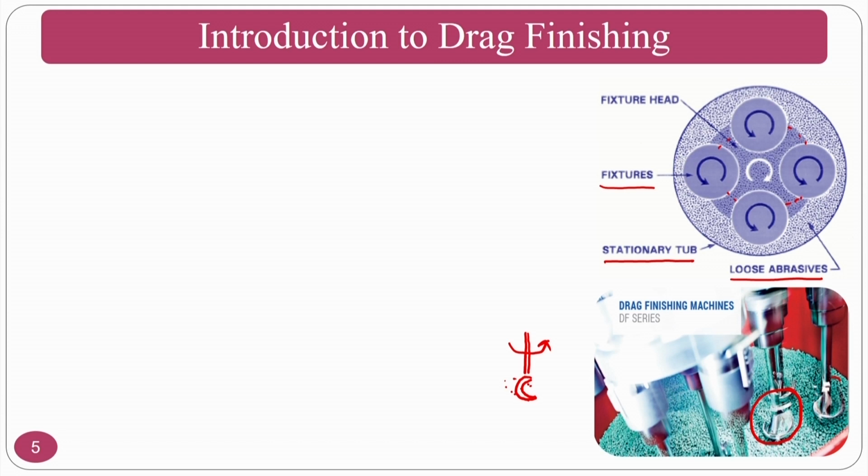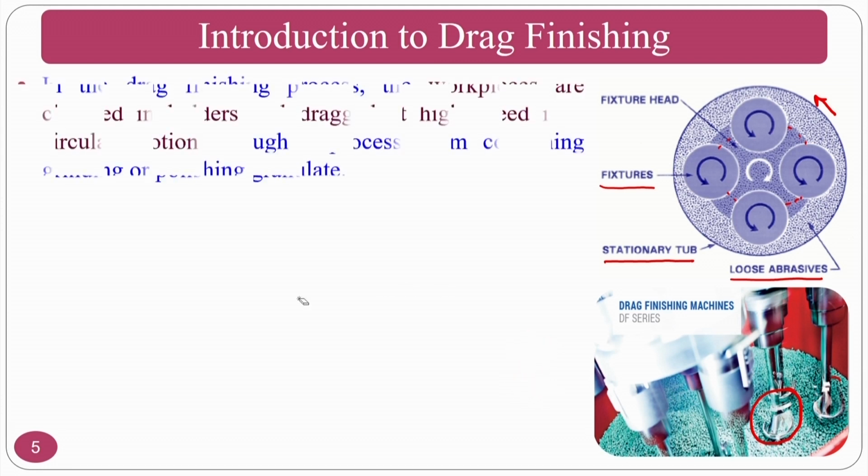Or you can also give the stationary tub a rotary motion. But in this particular slide, the tub is stationary and your components are rotating. So this will give you a better surface finish compared to the tumbling process. That is the advantage of this process compared to tumbling.